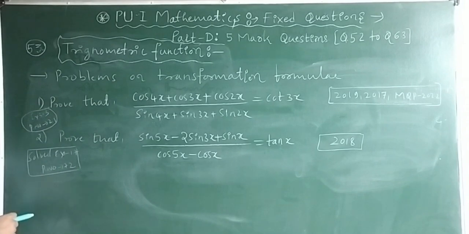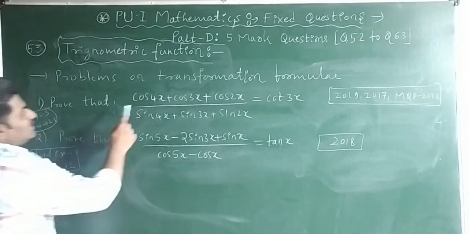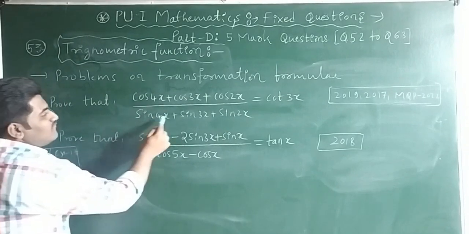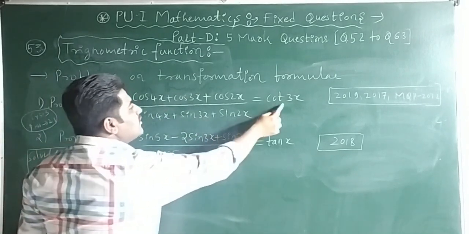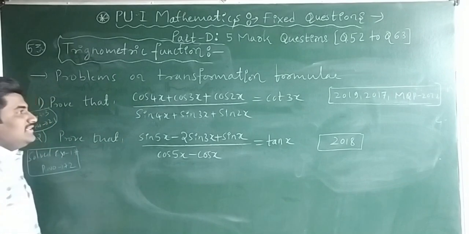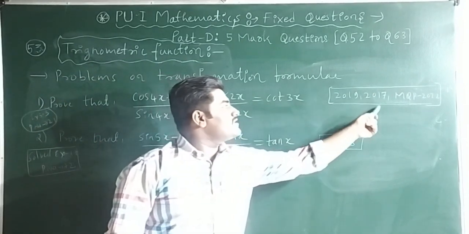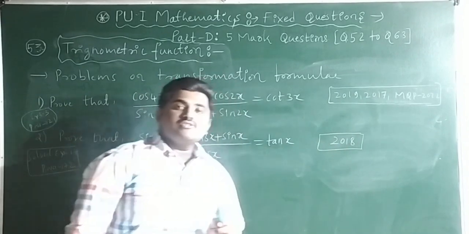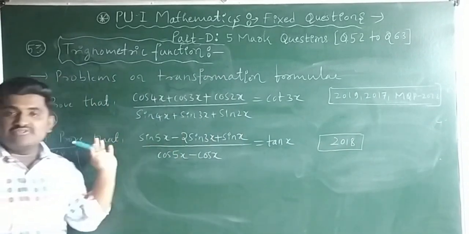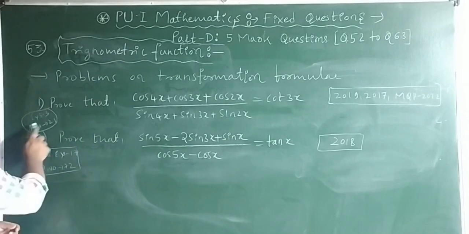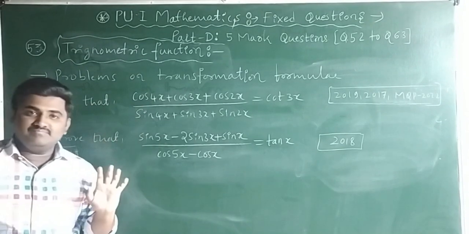The important ones: prove that (cos 4x + cos 3x + cos 2x) divided by (sin 4x + sin 3x + sin 2x) is equal to cot 3x. This question was asked in 2019 annual exam, 2017 annual exam, and model question paper 2022. Very important question it is. It is there in exercise 3.3, problem number 21.